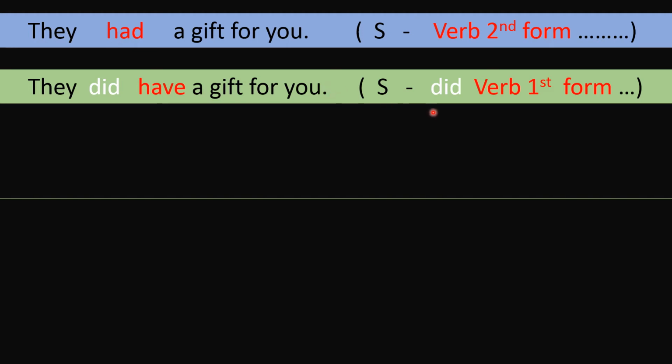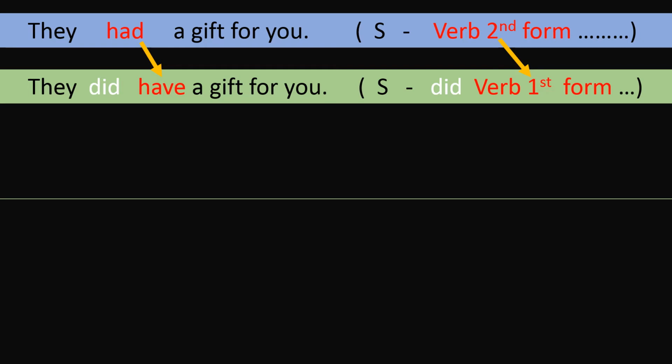Now they is the subject, did, then verb first form. This verb changed into its first form. So had, its first form is have. Had into have, second form into first form. So had is the second form, have is the first form.